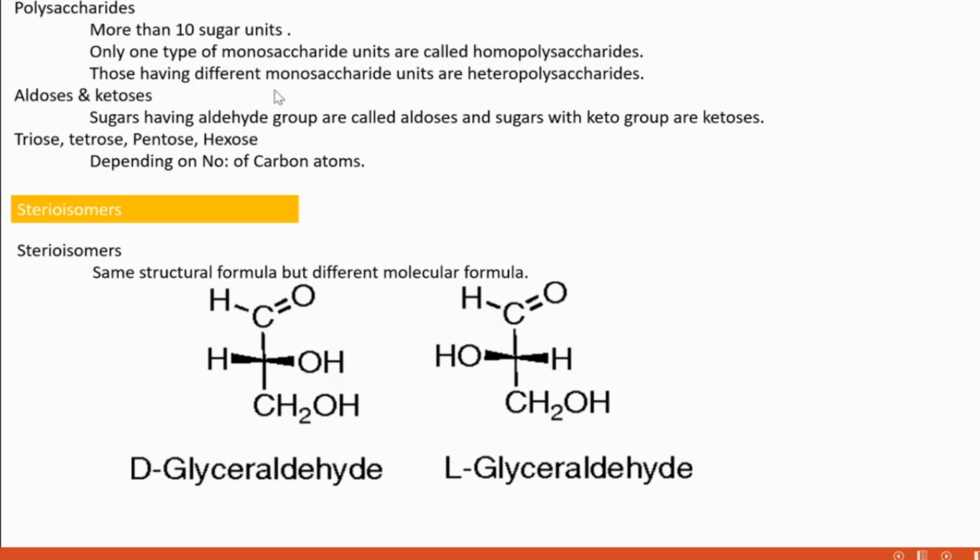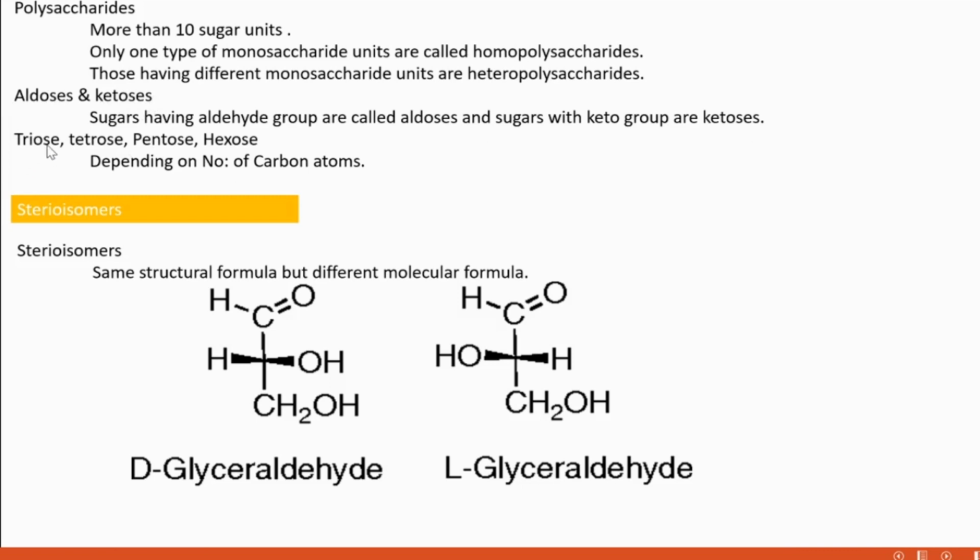And if all the monosaccharide units are not similar, then we call that polysaccharide a heteropolysaccharide. Then what are aldoses and ketoses? In these sugars, a functional group is present. If that functional group is aldehyde, then it is called an aldose. If it is a keto group, then it is called a ketose.